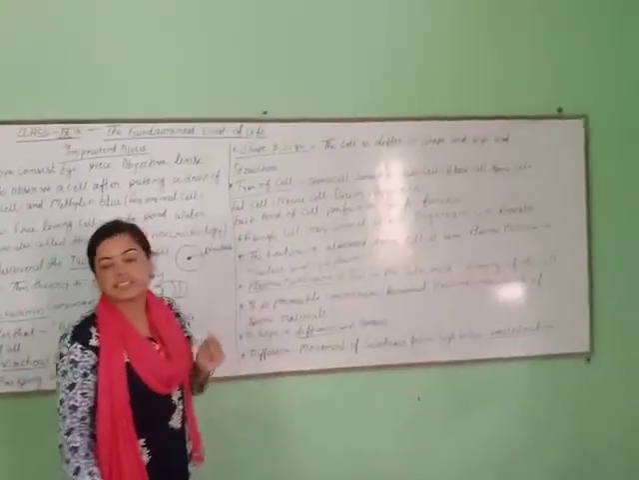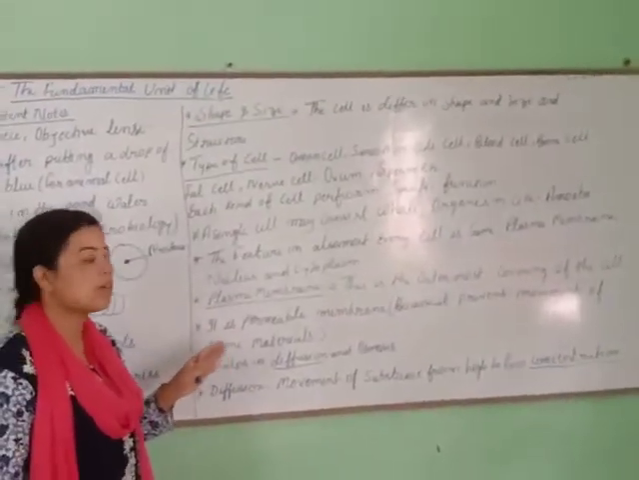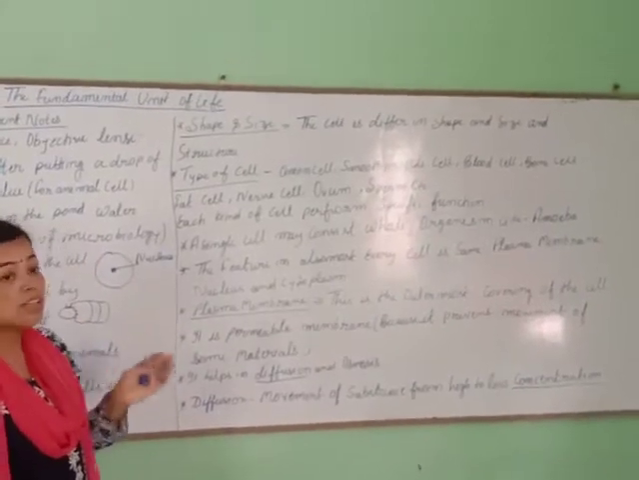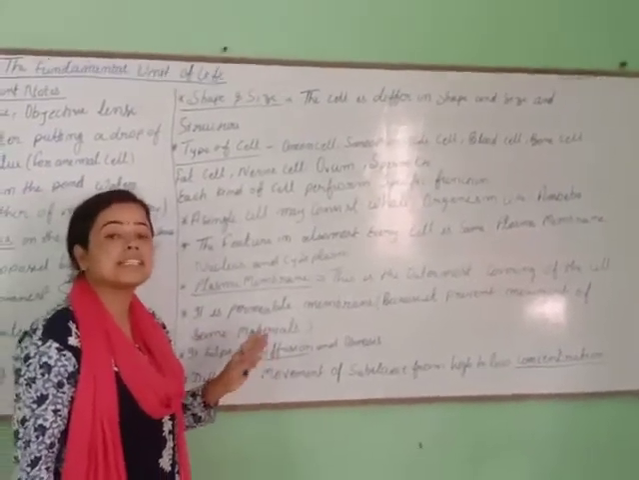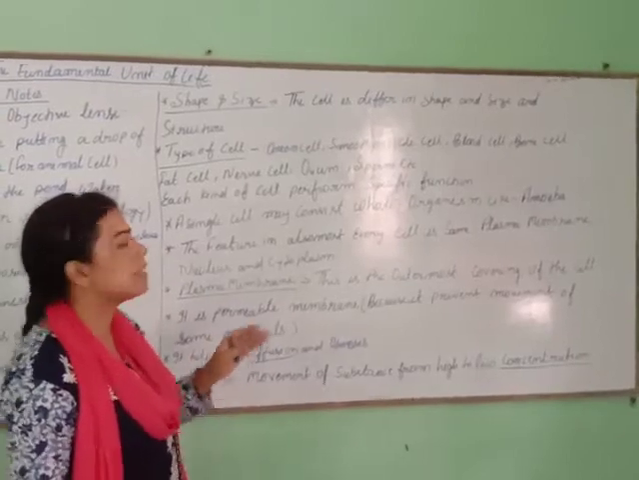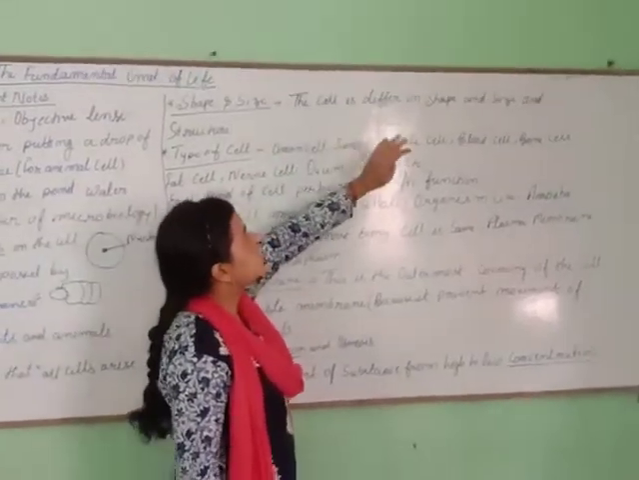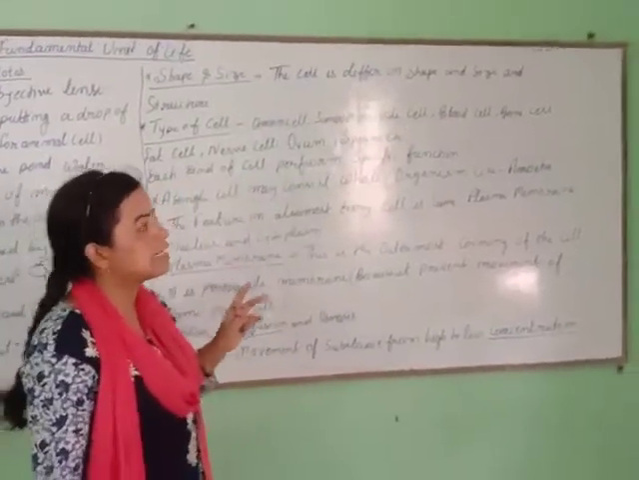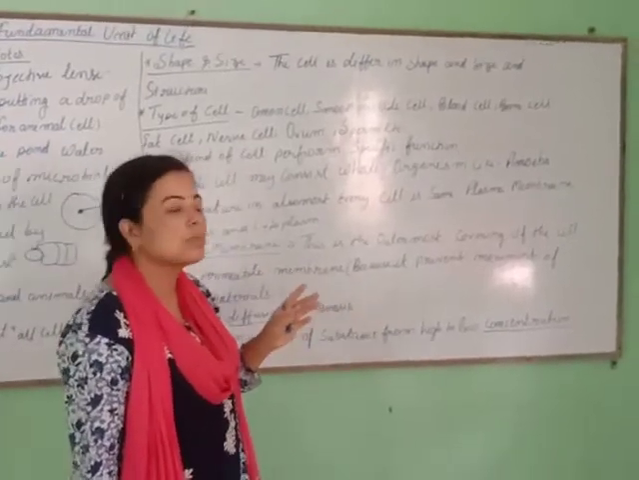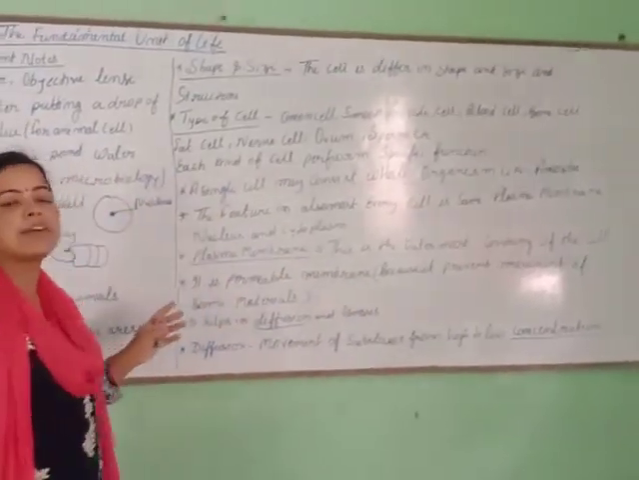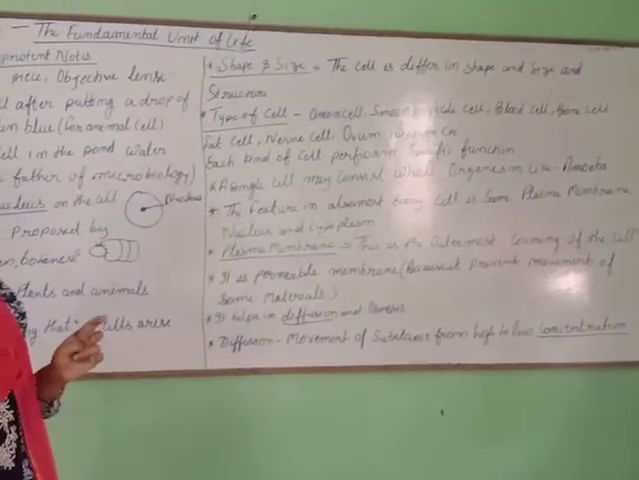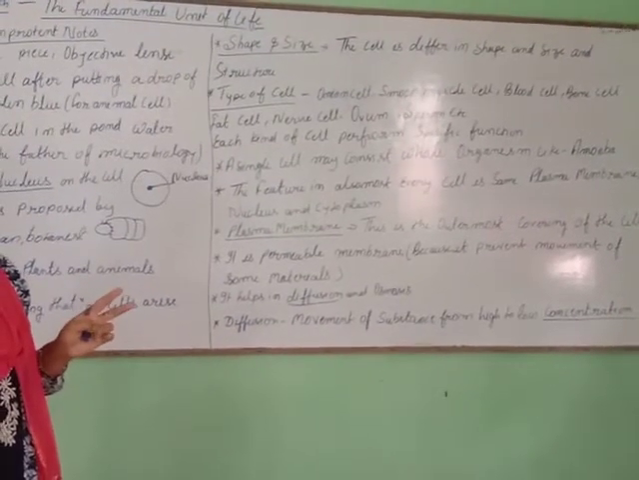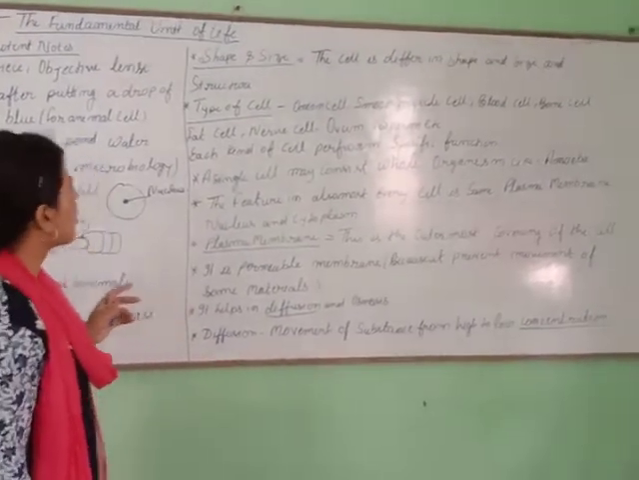Shape and size. Let's see the shape and size of cells. The shape and size of cells are very different. They are not similar. You can see this in your NCERT book, page number 57 or 58, figure numbers 5.3 and 5.2.